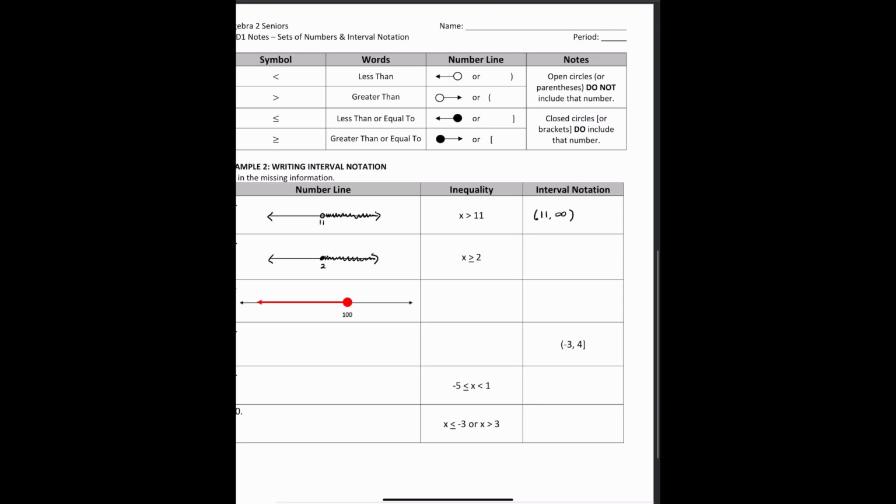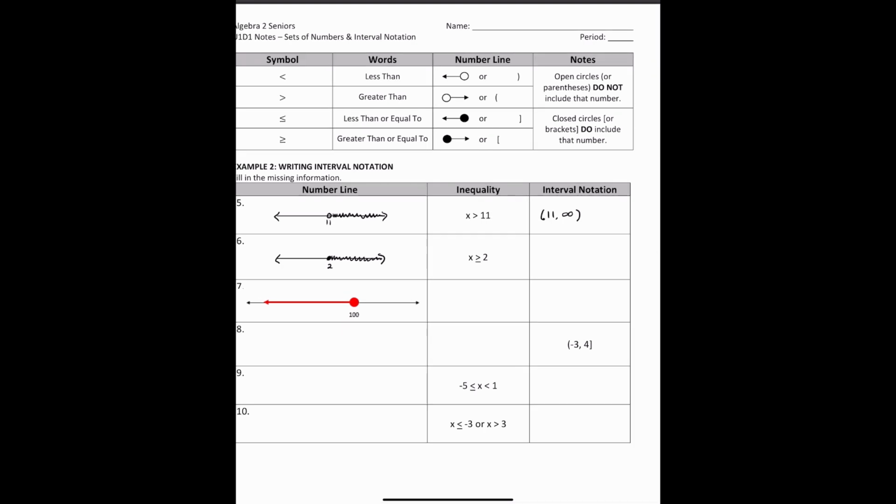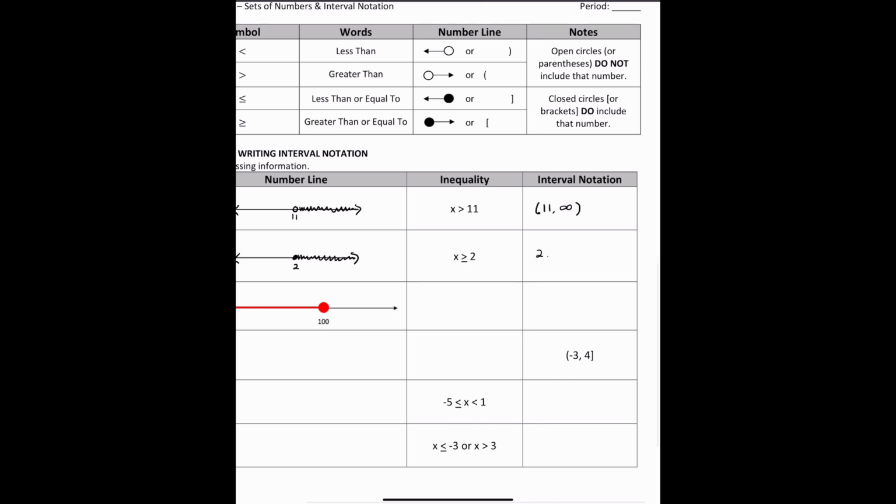So now I'm going to write my interval notation. We start at 2, and it's going towards positive infinity. 2 is included, so we're going to have a square bracket. And then for infinity, we just use a regular parenthesis for that one.